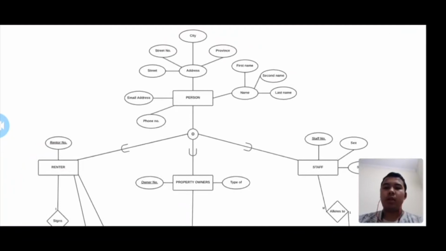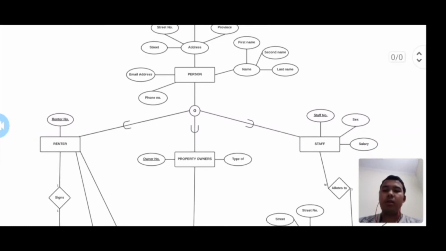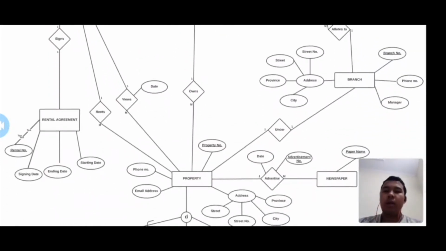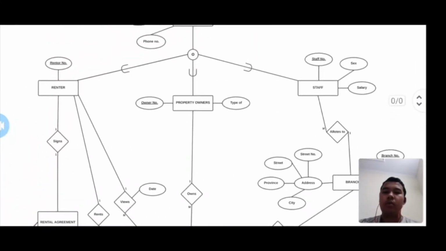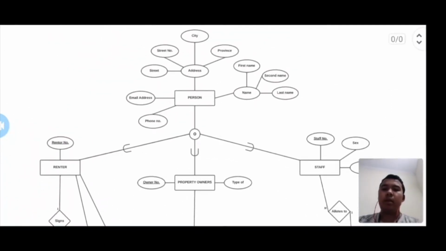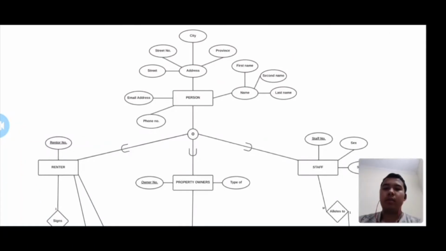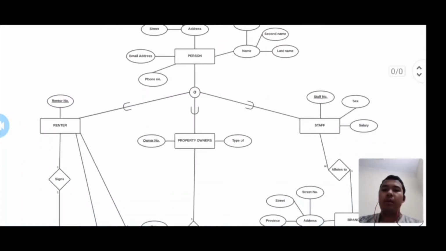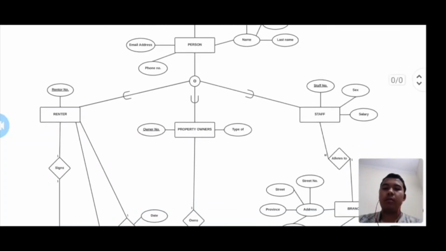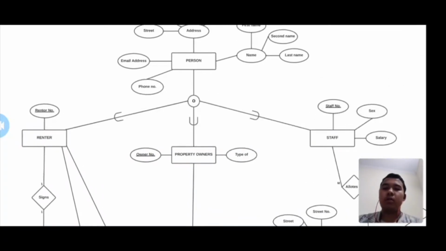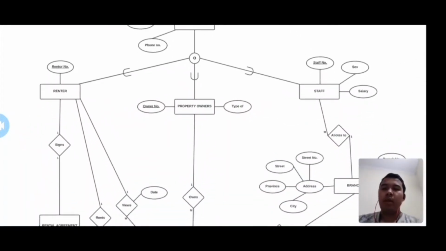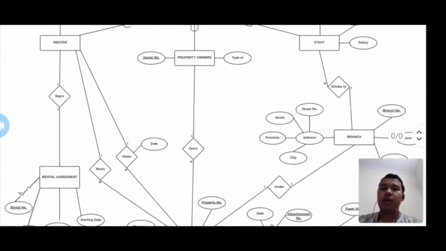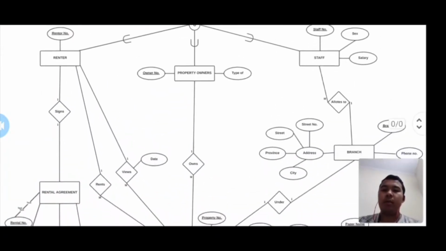Now we are going to talk about the EER diagram that we made. As you can see, the person entity here shows the relationship between the renter, property owner, staff, and the property. As you can see, there are many branches to the property, the renter, and the staff. The person entity has many attributes such as email address, phone number, name, and so on. The person entity subsets are renter, property owner, and staff. This shows that these are the subsets of the entity. The renter and staff entities have bottom-up and top-down approaches respectively.